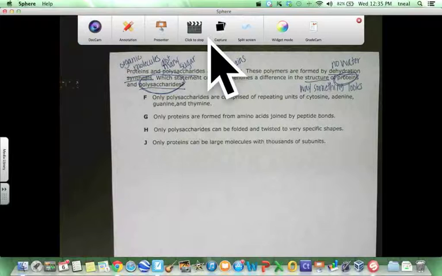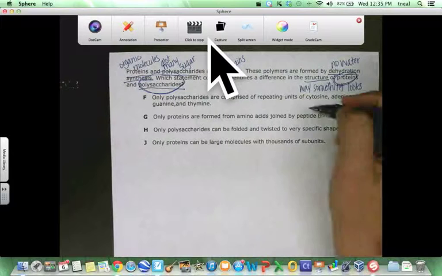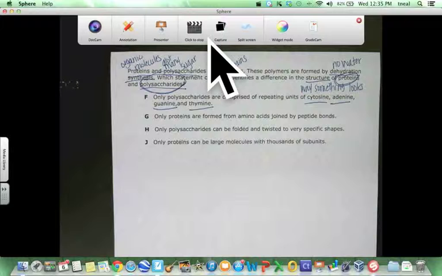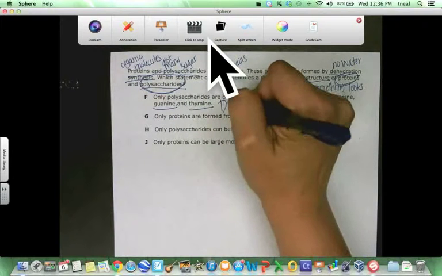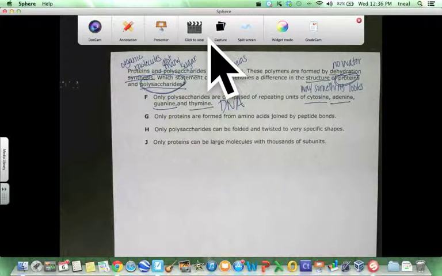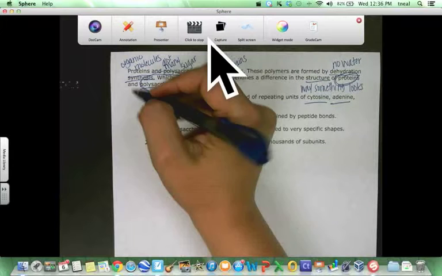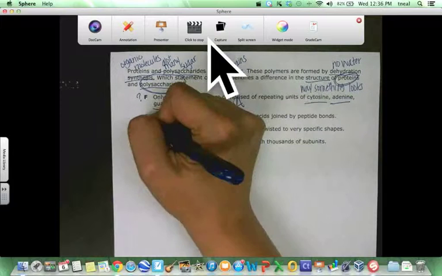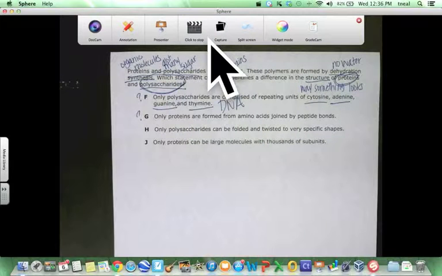Letter F. Only polysaccharides are comprised of repeating units of cytosine, adenine, guanine, and thymine. These words right here are super important in biology, and you should know right away that they have something to do with DNA. Okay, so that's probably not going to be an answer. Letter G. Only proteins are formed from amino acids joined by peptide bonds. Well, we're not really sure about that, so I'm going to put another question mark. See what I'm doing? I'm going one by one.